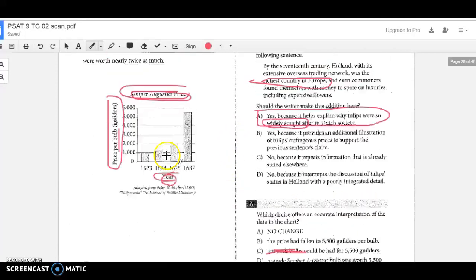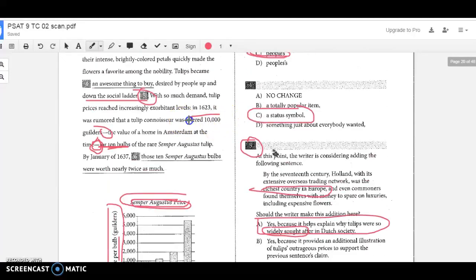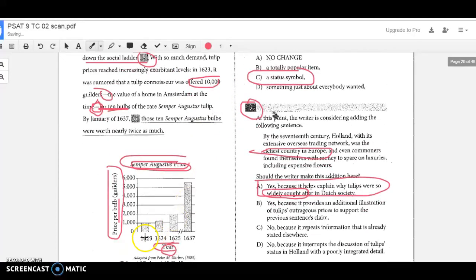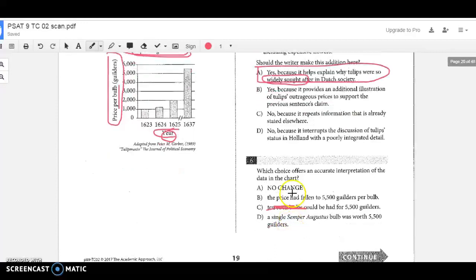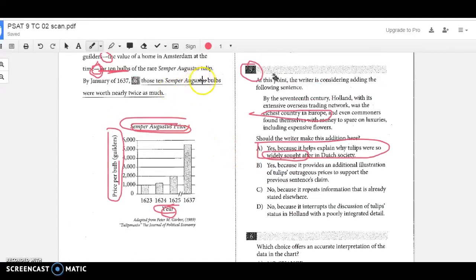This says the price had fallen. Once again, they're trying to trick you because they talk about 10,000 here, but this whole thing goes year by year, 16, 23, 24, 25, and it's rising, so it's not falling, all right? No change says those 10, so once again, they're talking about 10, but this is not talking about 10, this is per bulb.